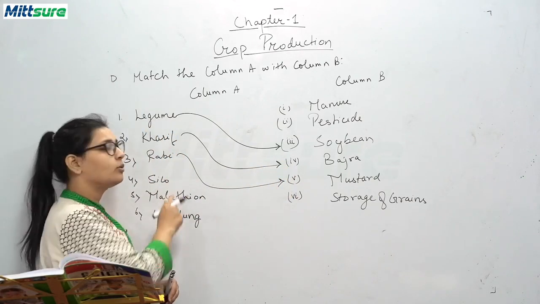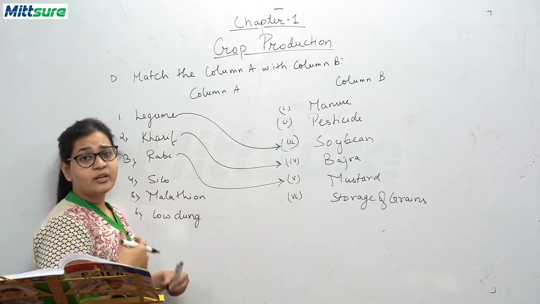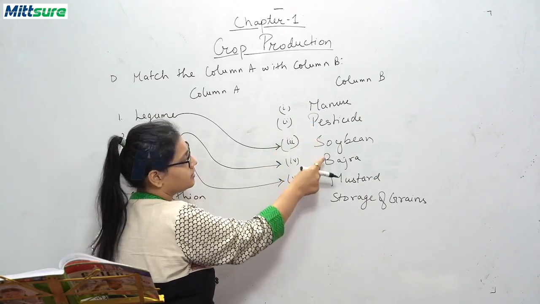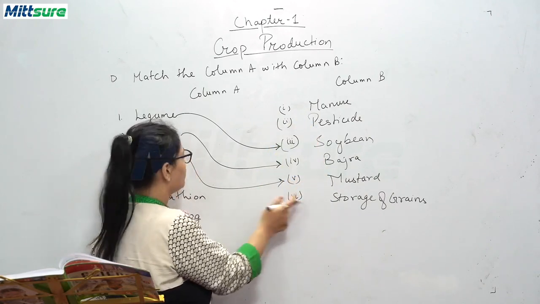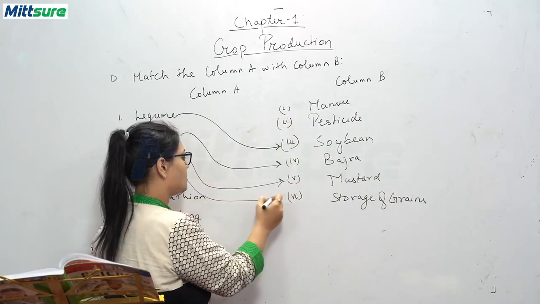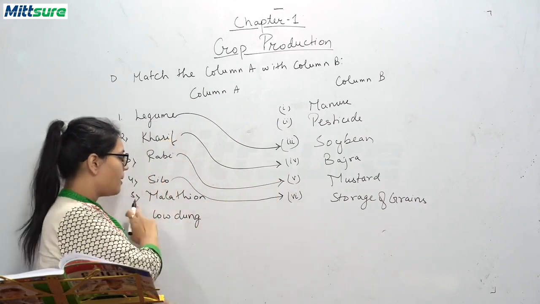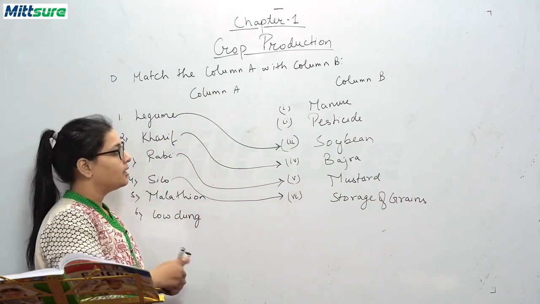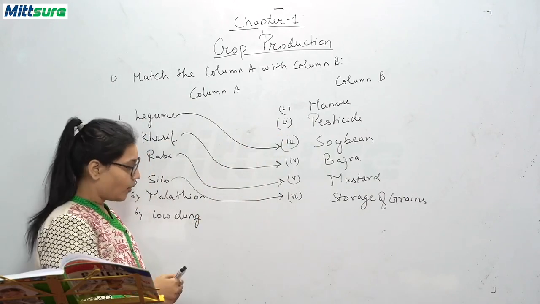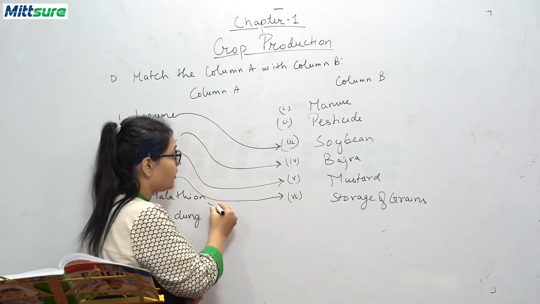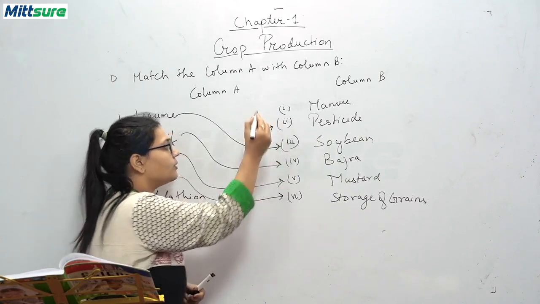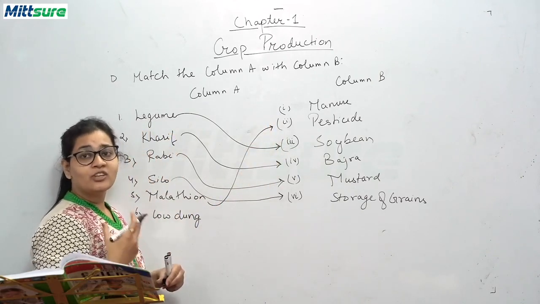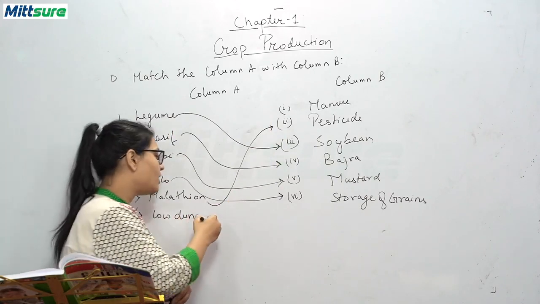Now silo. Silo is a place where the storage of grain is done. Is it manure, pesticide, soybean, bajra, mustard, or storage of grain? So now malathion. Malathion is a pesticide. So take the arrow from here and point it to there. Cow dung. You know, cow dung is a natural fertilizer and it is also called manure.